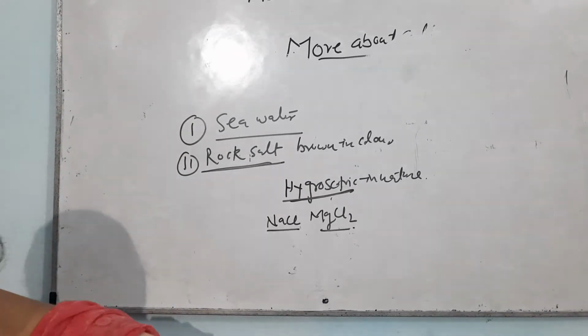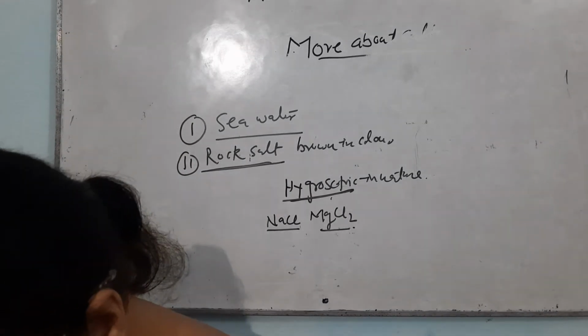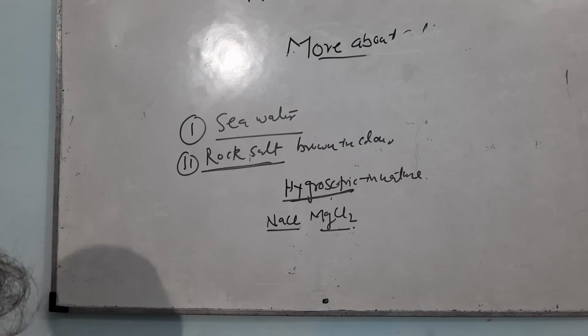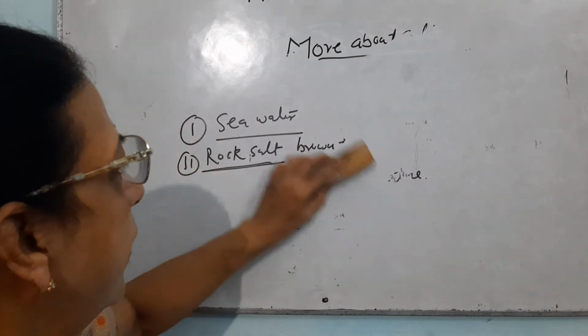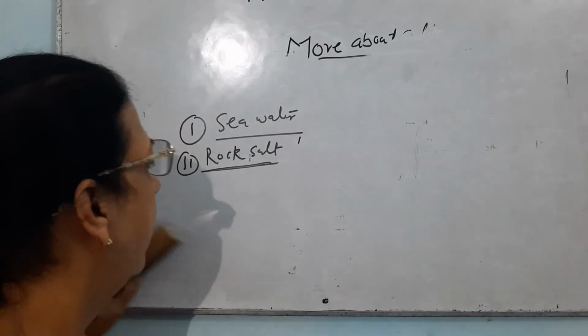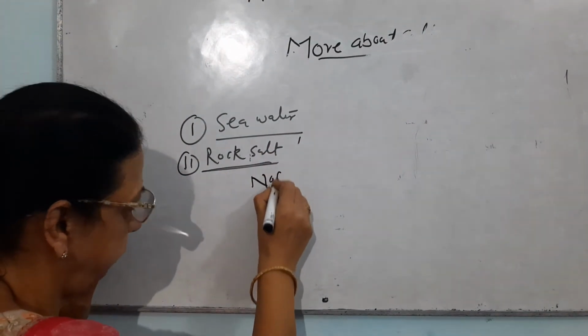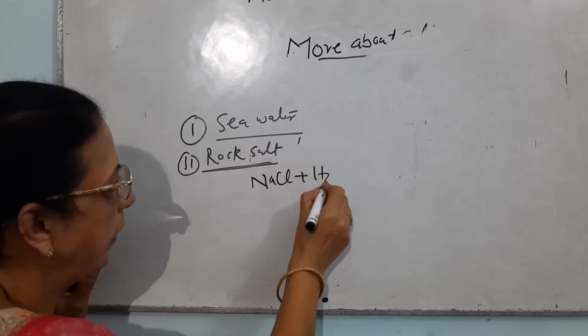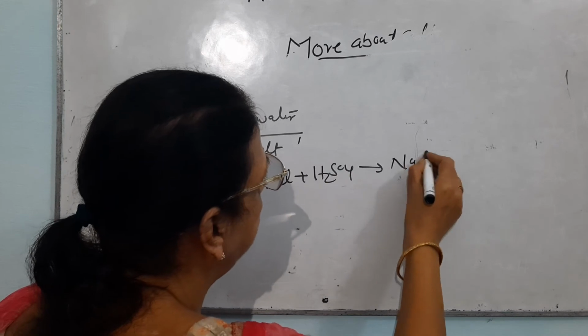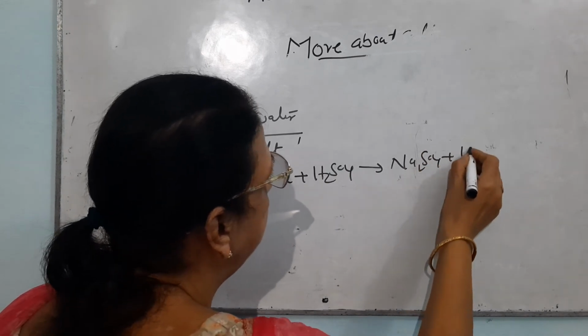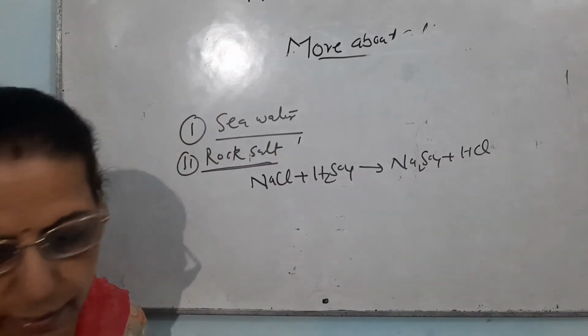Now, if I write the reaction, suppose the reaction of sodium chloride takes place with H2SO4. I will write one or two reactions. The reaction of sodium chloride with H2SO4 forms sodium sulfate with the release of HCl.